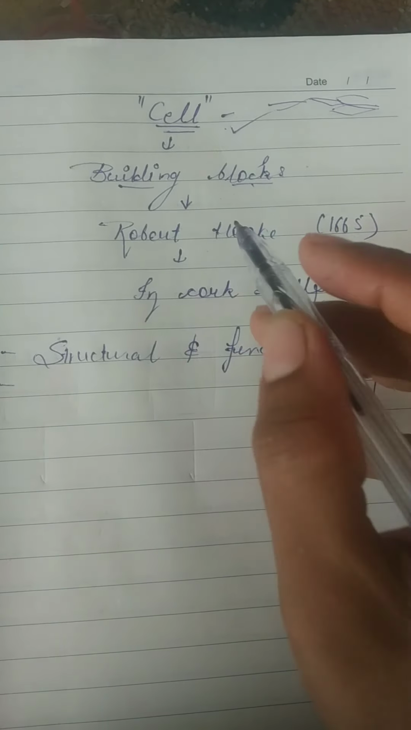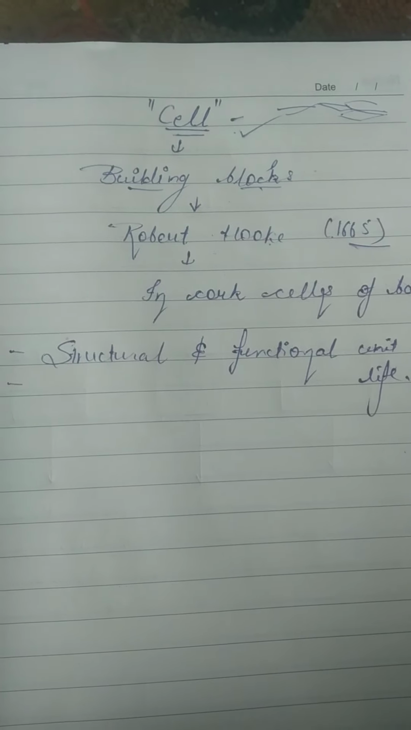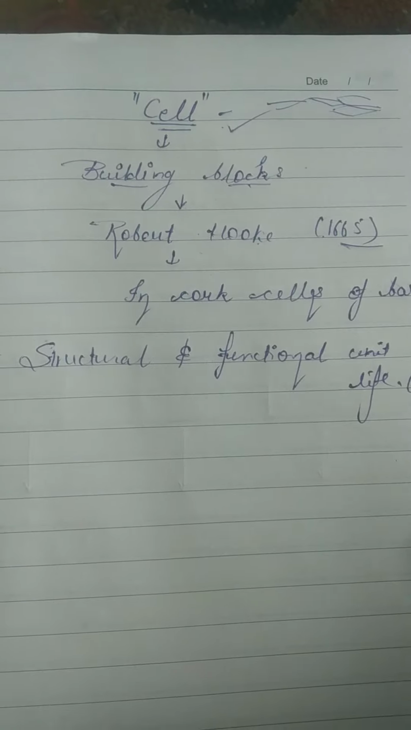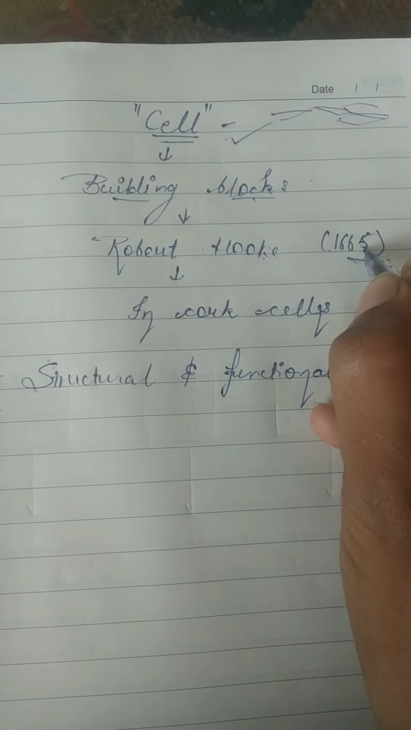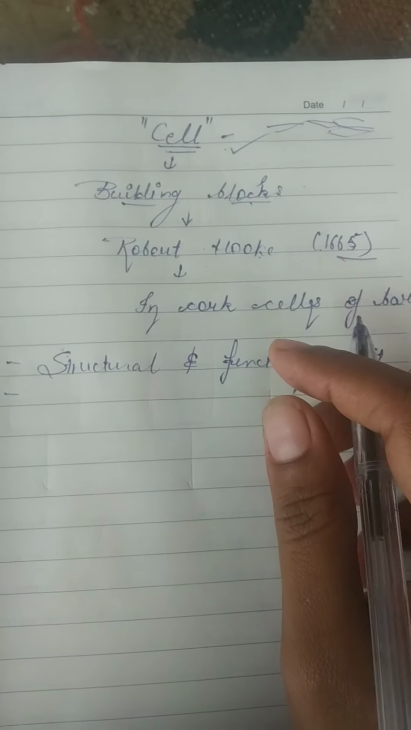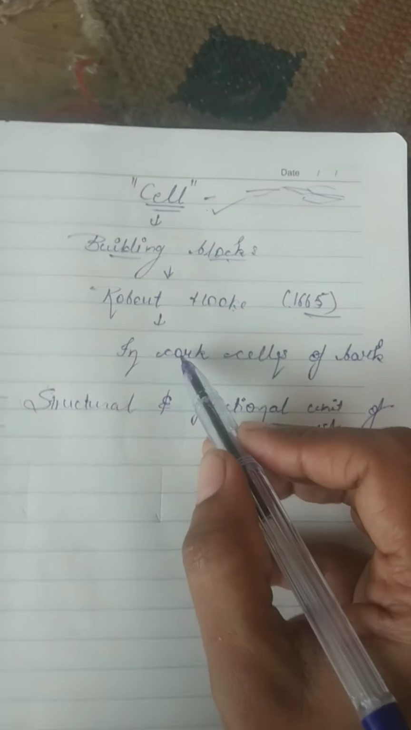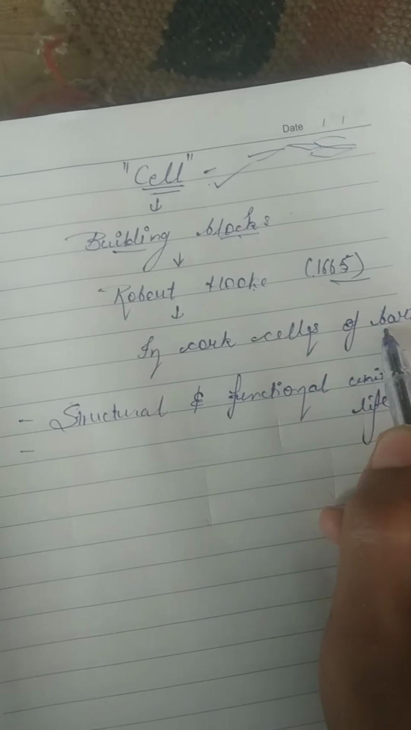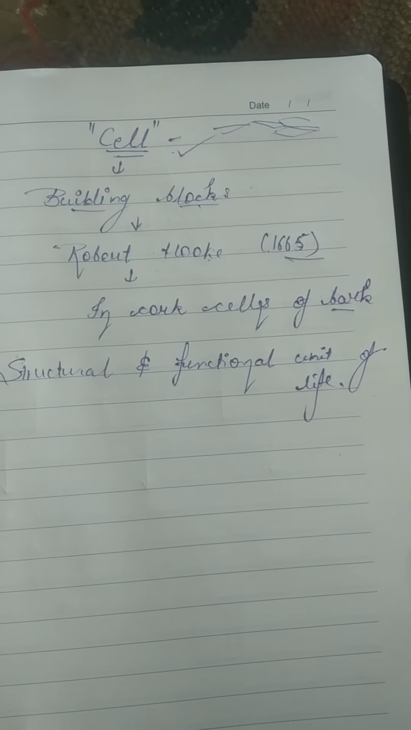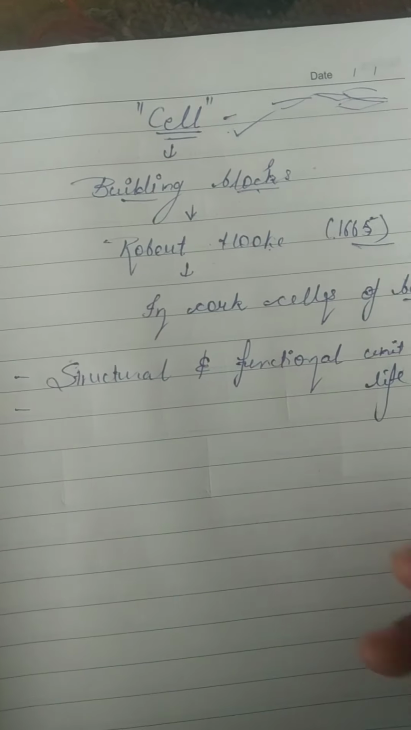Cells were first discovered by Robert Hooke in 1665. Remember this. What did he do? Robert Hooke first took some pieces of bark from the stem of a tree. He took out the cork cells from that bark, stained them, kept them under a slide and observed them under the microscope. What did he find?